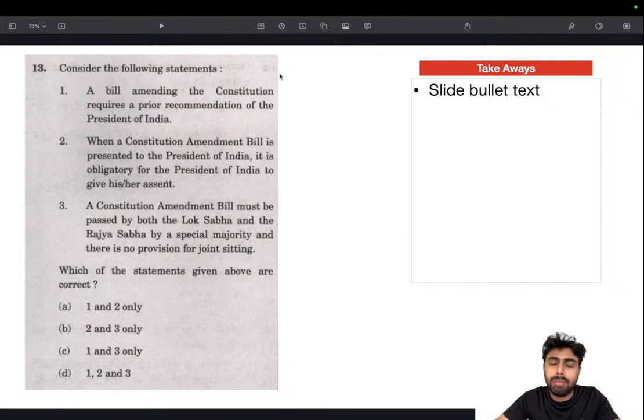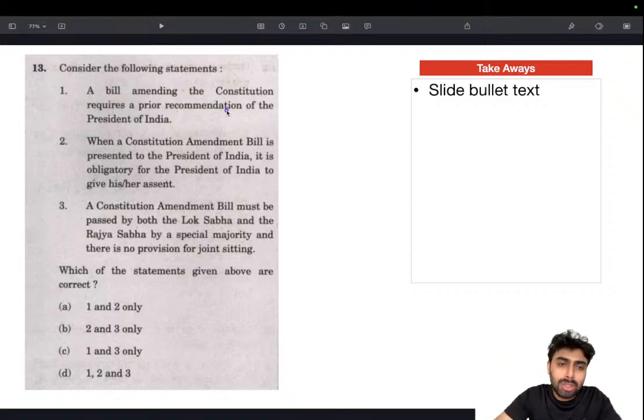Actually, this particular question you cannot solve with pure logic, because these are entirely procedural, so there is very little room for natural logic to work. Questions like these actually need facts. This is where the conceptual understanding and the knowledge you are gaining is very valuable and essential. So when it comes to bills, don't try to use your logic. Bills are areas where things are very much defined and procedural, so there is very little room for imagination, logic or common sense. Just learn how things work and have an idea about that.